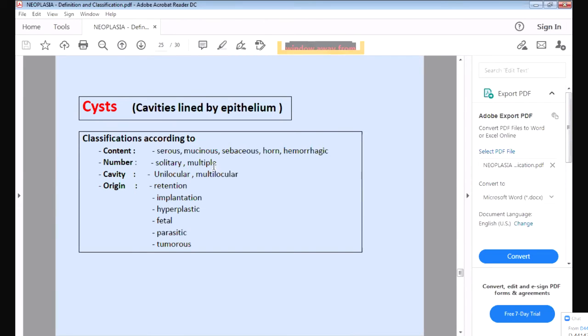If they are multiple, they are called multiple. If the cyst has many cavities, it is multilocular; if there is only one cavity inside, it is unilocular. And according to the origin, whether the cyst contains fetal tissue, retention tissue, or hyperplastic tissue, according to the cells which it contains. So this is how we name the cyst cavities.